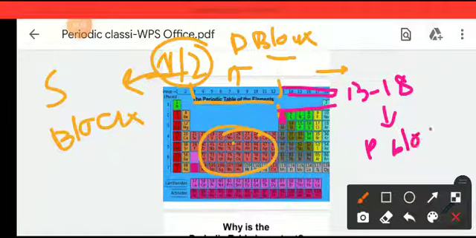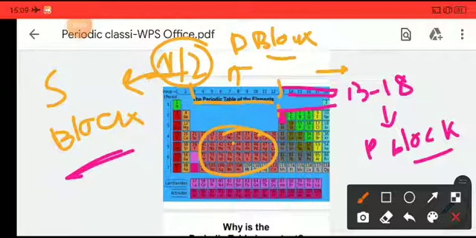So we have 3 blocks: groups 1 and 2 are s block, groups 3 to 12 are d block, and groups 13 to 18 are p block. Based on their electronic configuration, this blocking system was done.